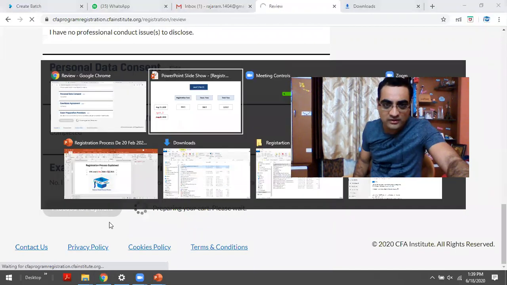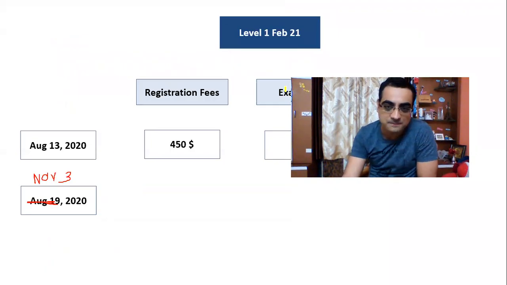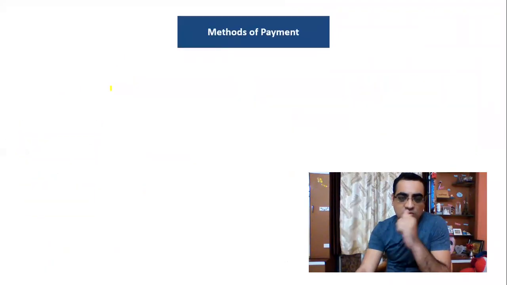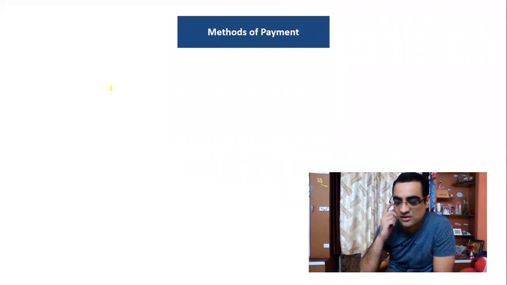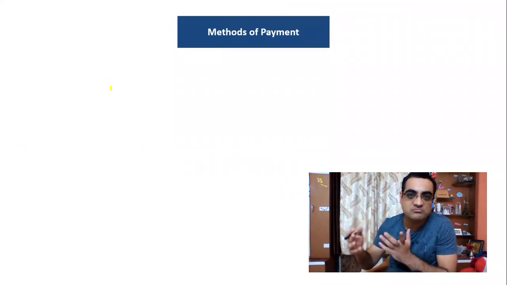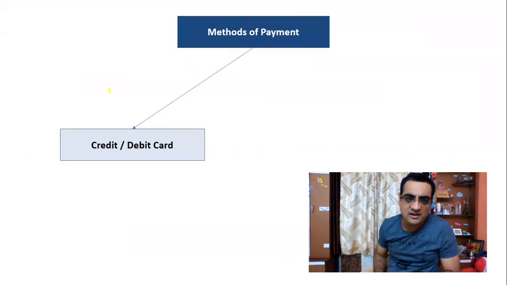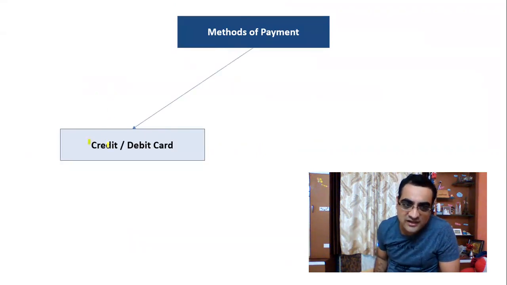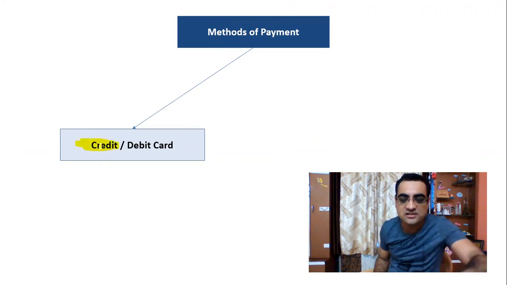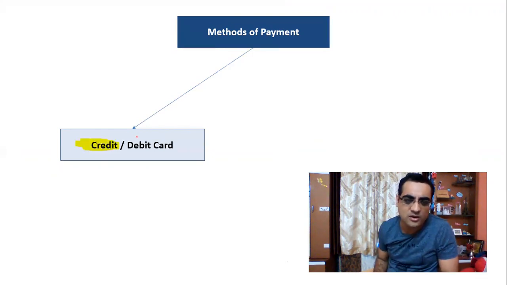Now I'm going to walk you through from the PPT which I have made. There are 2 modes of payment, actually 3 now, but the third is not applicable for Indians. So for India, there are 2 payments. One is credit or debit card. Generally, the success rate of credit cards is higher. Debit cards, although they mention they allow it, have a lot of problems.